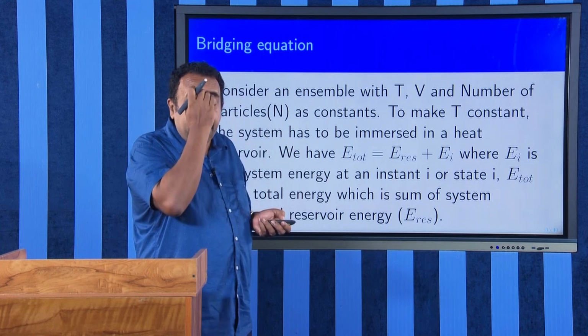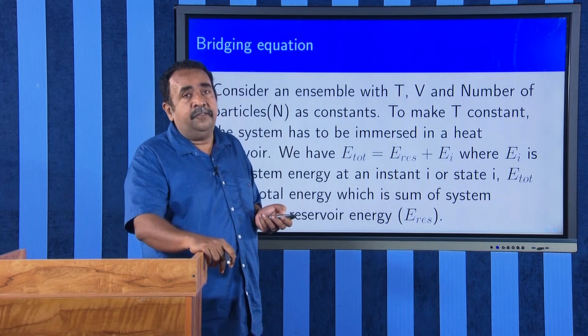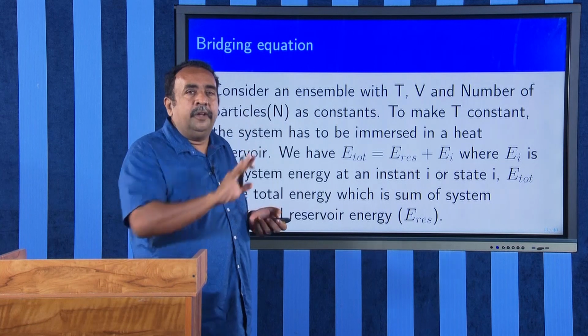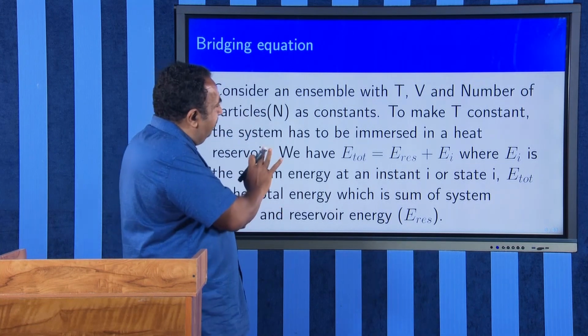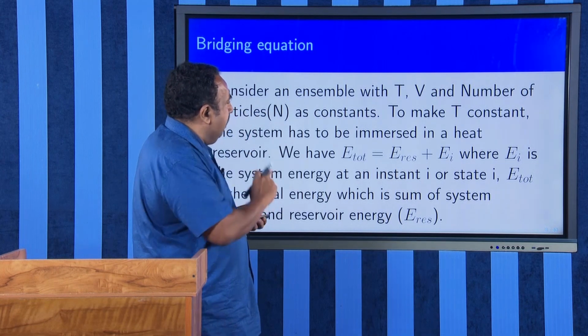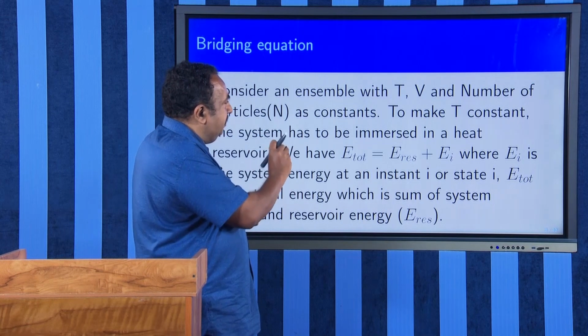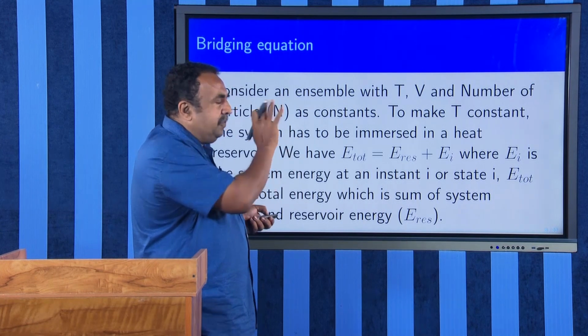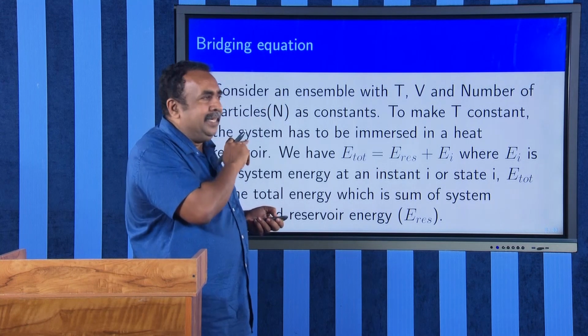You can refer to Statistical Physics by Kellen, which is a very famous book. In that book, the whole derivations are given, but I will give you a brief idea about what we are going to do. That is, we will be considering a system with energy E_i, and the energy of the reservoir we can represent by E reservoir.